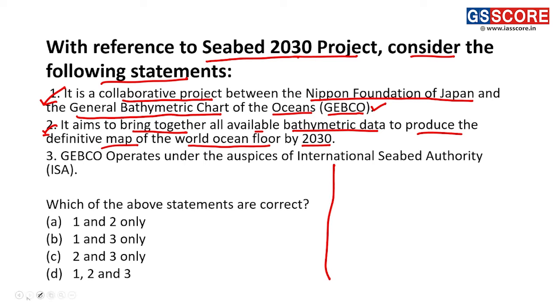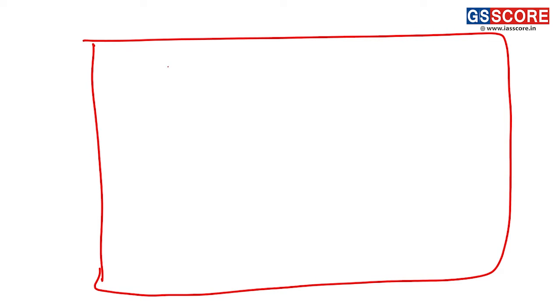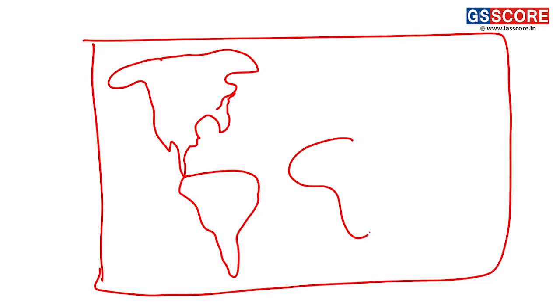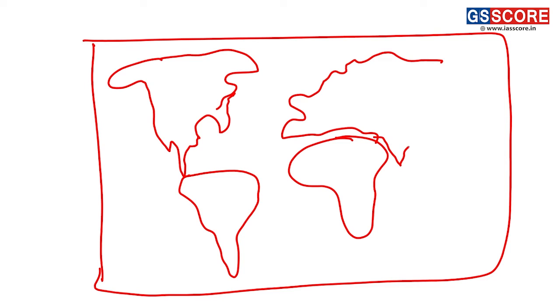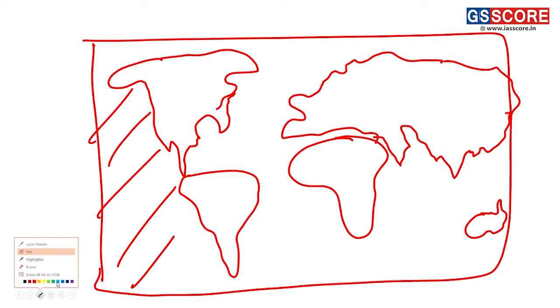If we look at the map of the world, we have the presence of oceans in quite a high manner. So this is the ocean region we can see. So this is the presence of ocean.